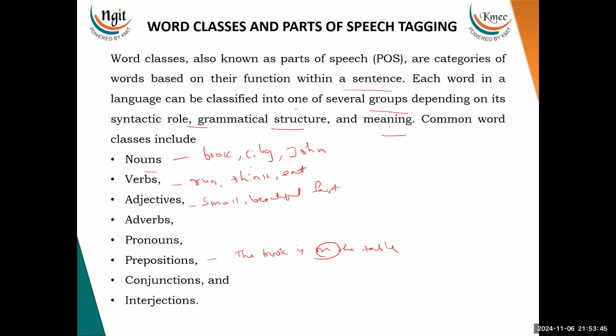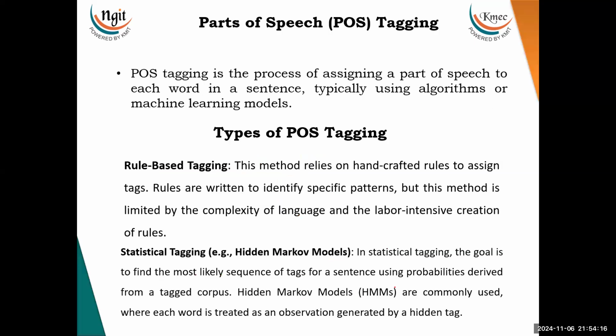It shows the relationship. Then there are conjunctions, which link words or phrases, like and, but, because. Interjections are words or phrases that express strong emotions or sudden reactions, like wow, that's amazing. For example, let me write down: wow, that's amazing, can be an interjection. Right, students? So these are all the common word classes.